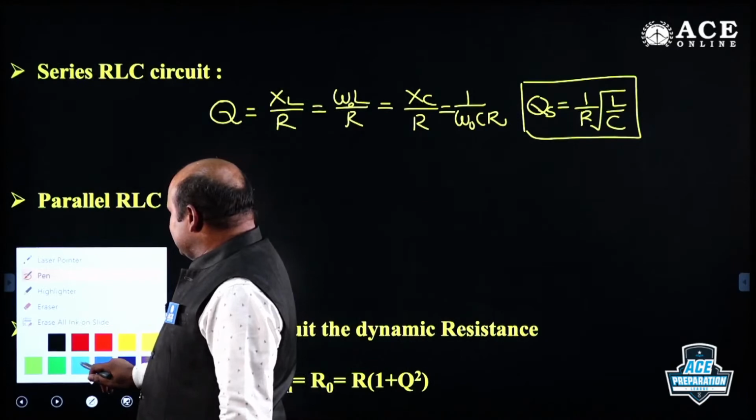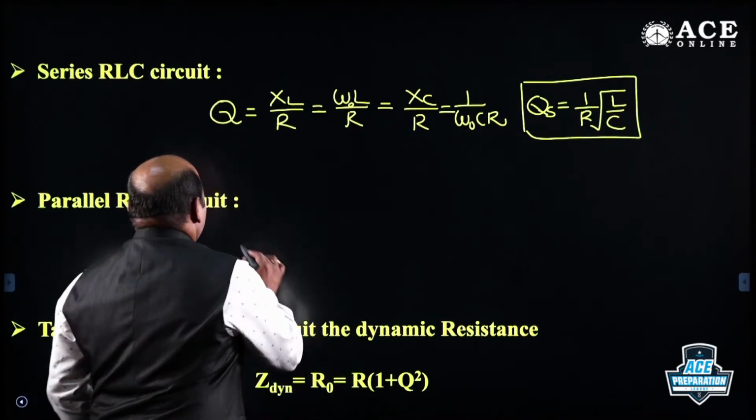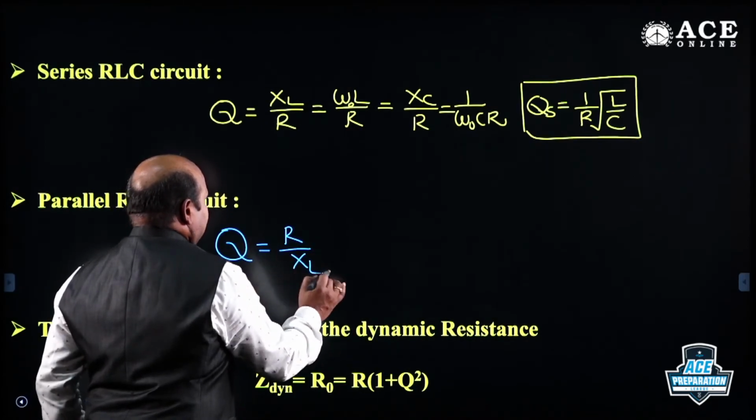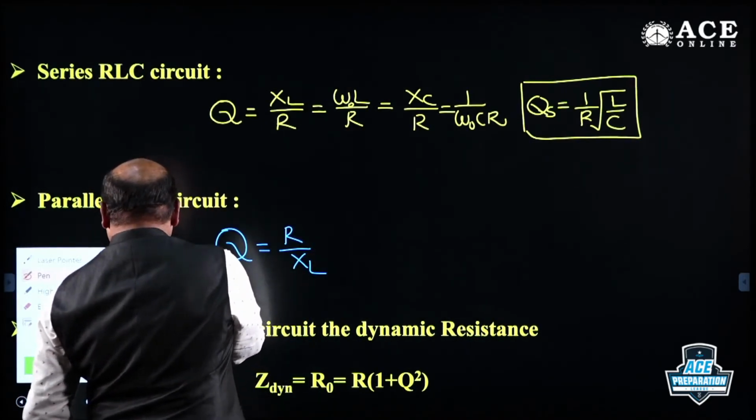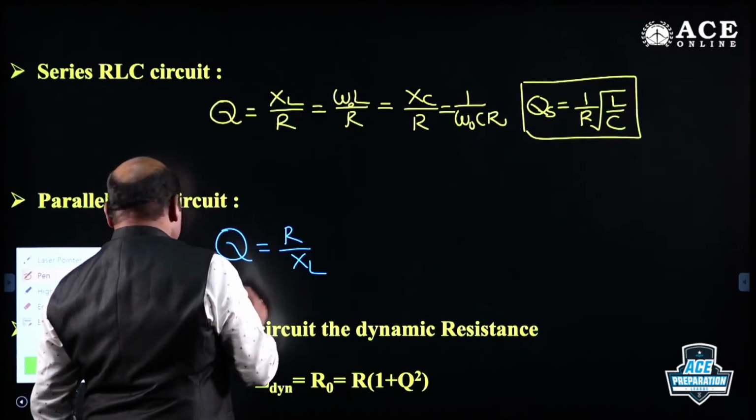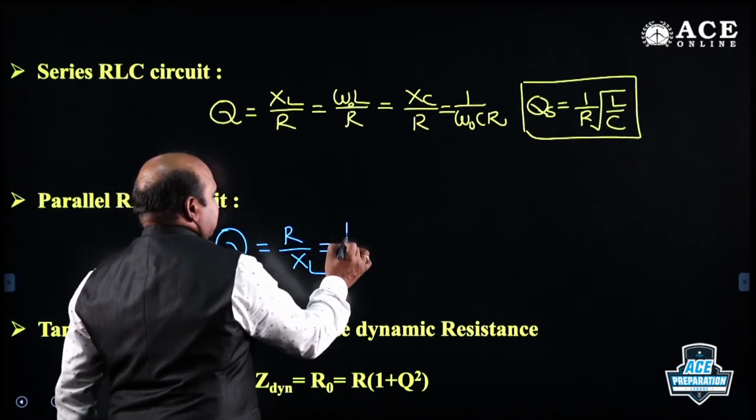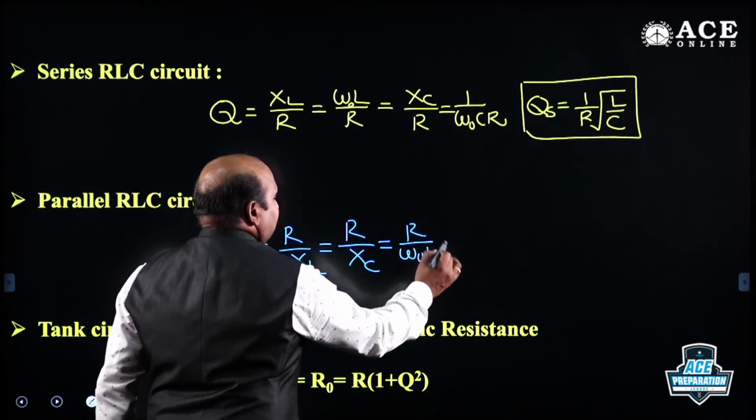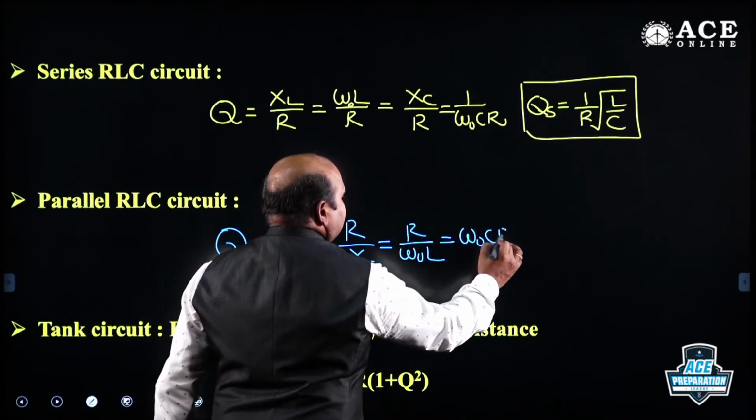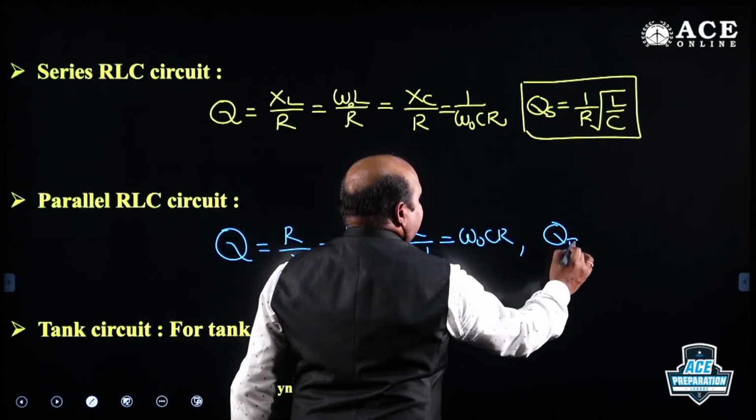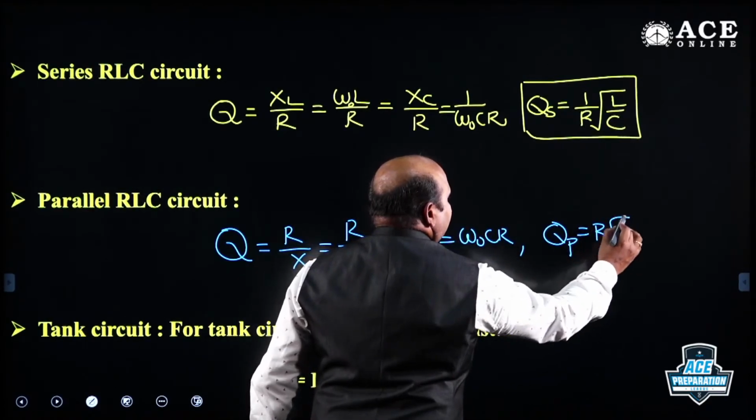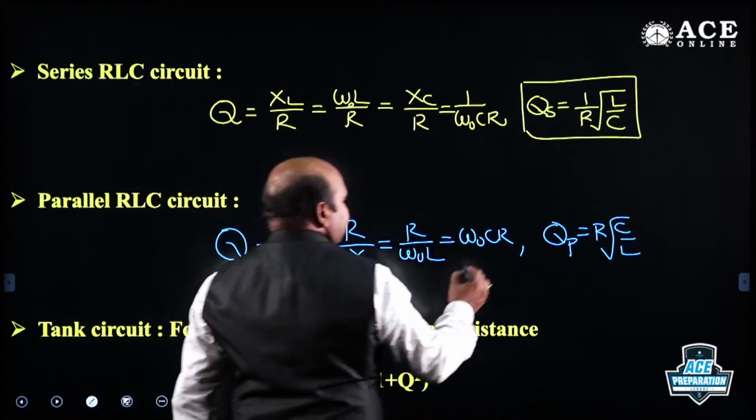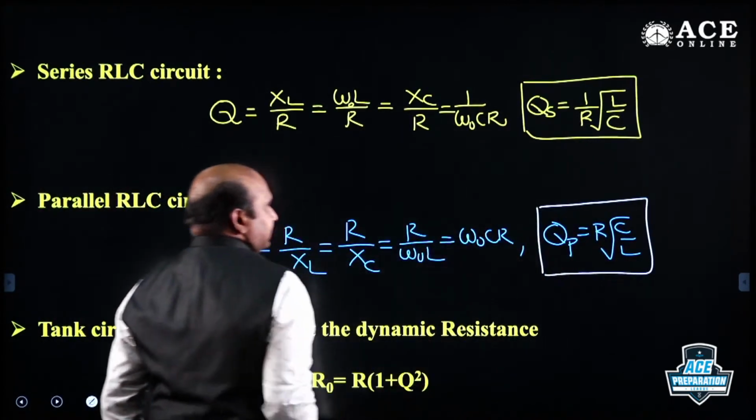Suppose if you take that reverse, how are you considering that? Here, for the parallel circuit, QP is equal to R by XL, which is equal to R by XC, nothing but R by omega naught L is equal to omega naught CR. And QP, this is also the reverse, R times under root C by L, we can take it, right?